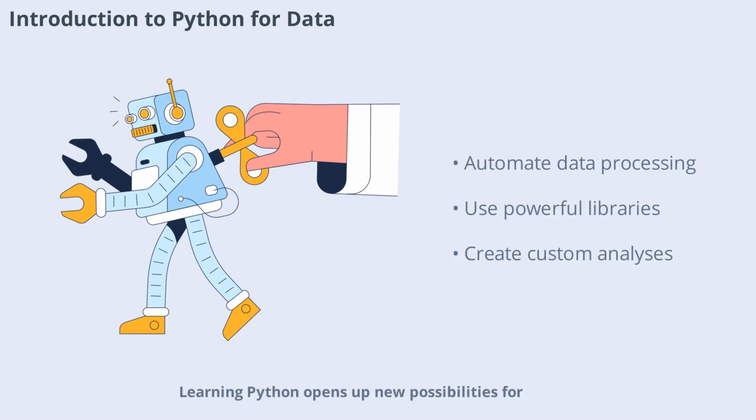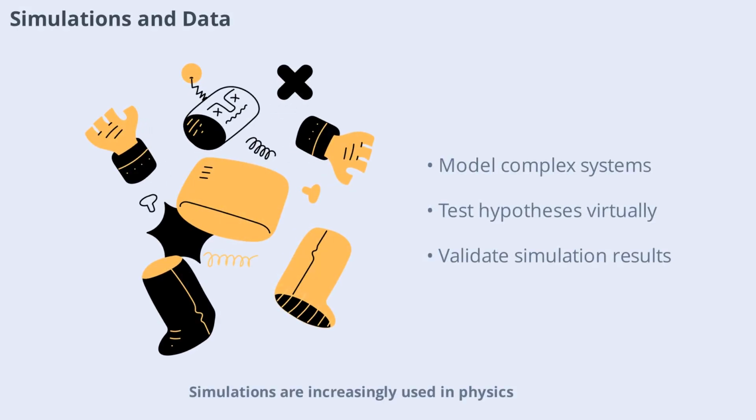Learning Python opens up new possibilities for automating analysis and handling data more efficiently. Simulations are increasingly used in physics to model complex systems and generate data. By running computer models, physicists can test hypotheses, explore scenarios, and analyze results that would be difficult or impossible to obtain experimentally. Simulation data must be analyzed with the same rigor as experimental data, ensuring that models are validated and